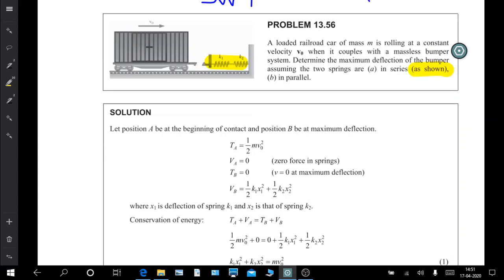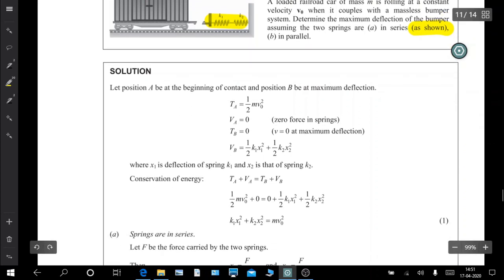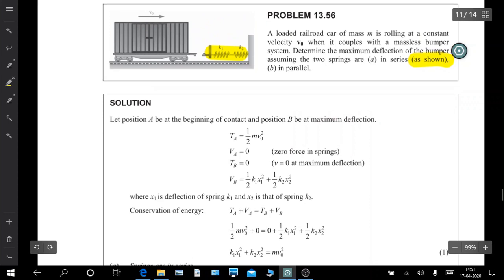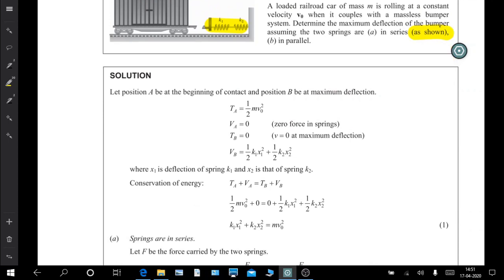Again we can see here that we don't have to find the acceleration. We can use both the Newton's second law analysis and the work energy analysis. But as acceleration is not to be found, we'll be trying to use the energy balance or work energy relationship.